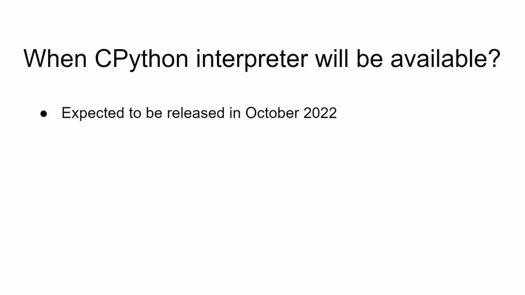Now we are talking about CPython. CPython is a next generation interpreter, right? And that is going to be released in October 2022. I think around the 22nd. The beta version of CPython is going to be released on 22nd of October 2022. Now, why is everyone excited about this release? What is the main reason behind it?